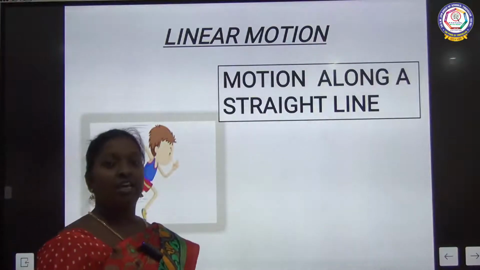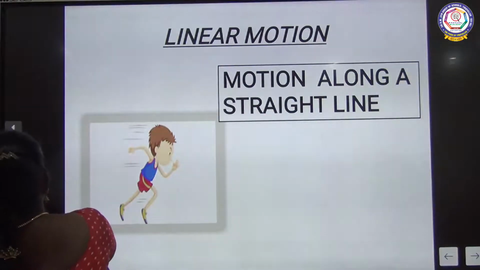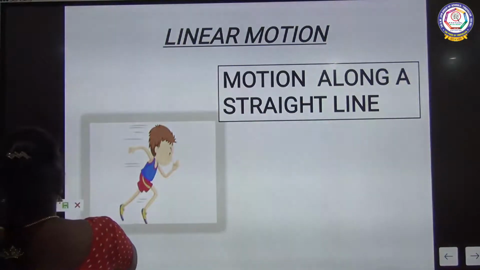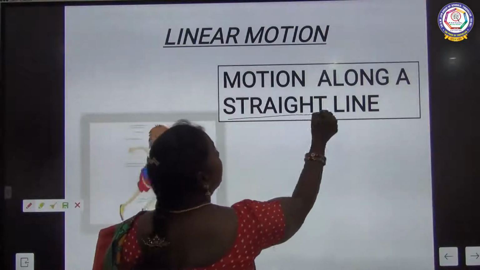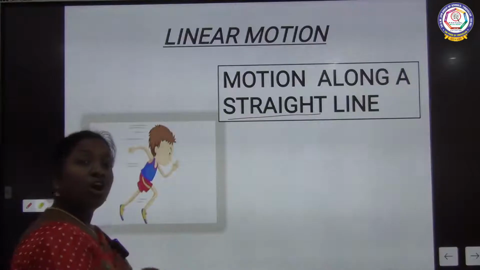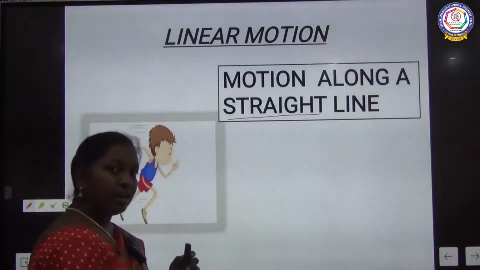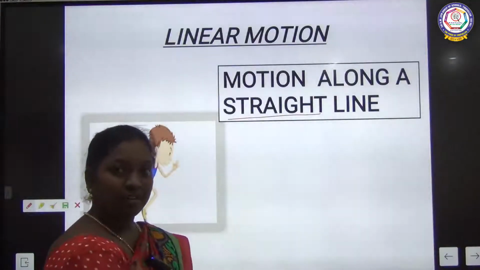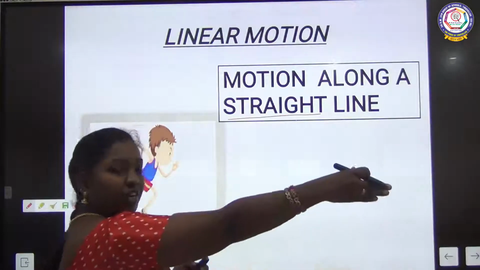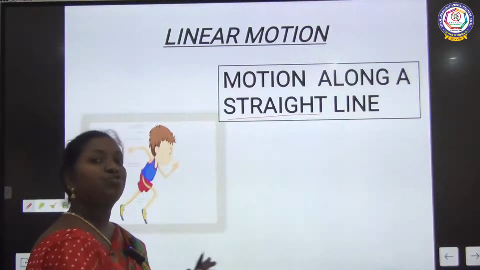First, linear. Linear means straight. Linear motion means movement along a straight line. If you see the picture, when a boy is running, he will run in a straight line only. He will not move in a zigzag way, isn't it? So when an object moves along a straight line, that is called linear motion. Linear means straight.